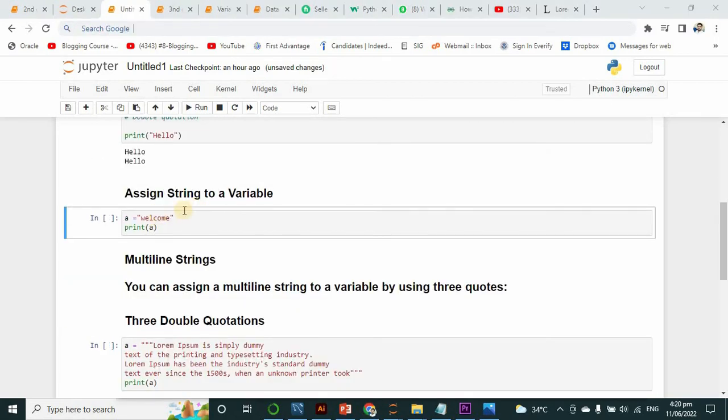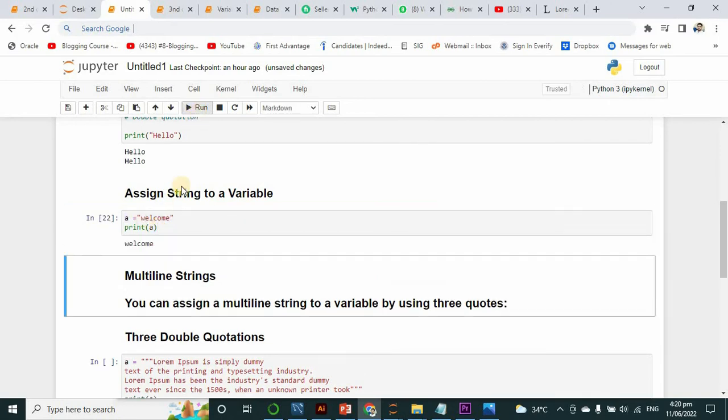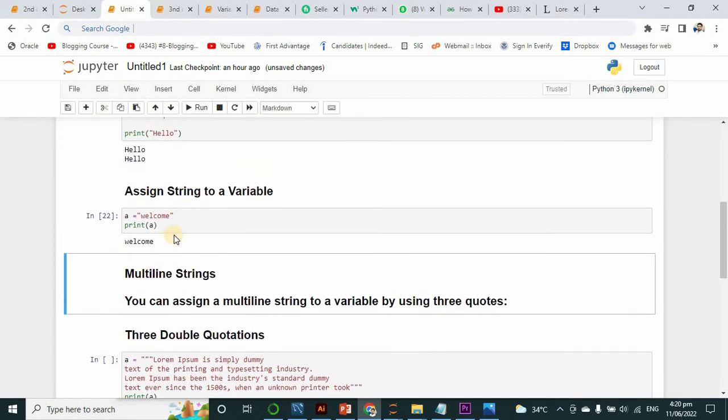Now I will tell you how to assign a value to a variable. Just like this, I have written over there an example: a is a variable. I have assigned this value to the variable. So here I want to print it. Okay, it has been printed out. So just like this, you can print the data on the screen.